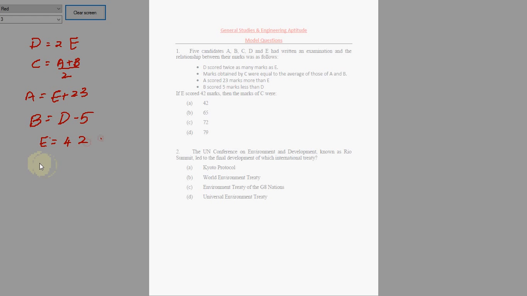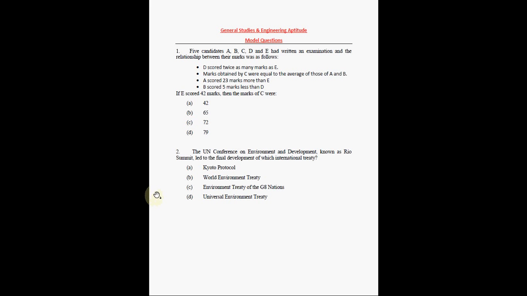So the final solution goes like this. It is 72. The solution is 72 because, as you can see, D becomes 84 and C becomes 72. A is 65. B is 79. All right, this is for the first question. Now let us look at the second question.